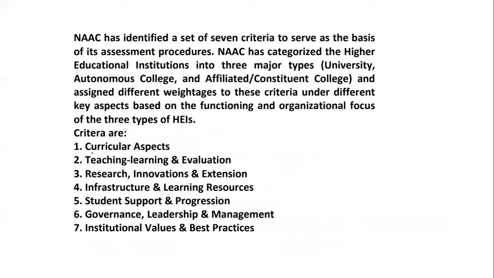NAAC has identified a total of criteria. Also remember that sometimes they will just give you the number. NAAC has identified 7 criteria on the basis of the assessment procedure. It has categorized higher educational institutions into 3 main types: one is university, another is the autonomous college, and the next is affiliated colleges. It has assigned different weightages to different criteria based on the key aspects. So the focus is on various criteria which are listed below.